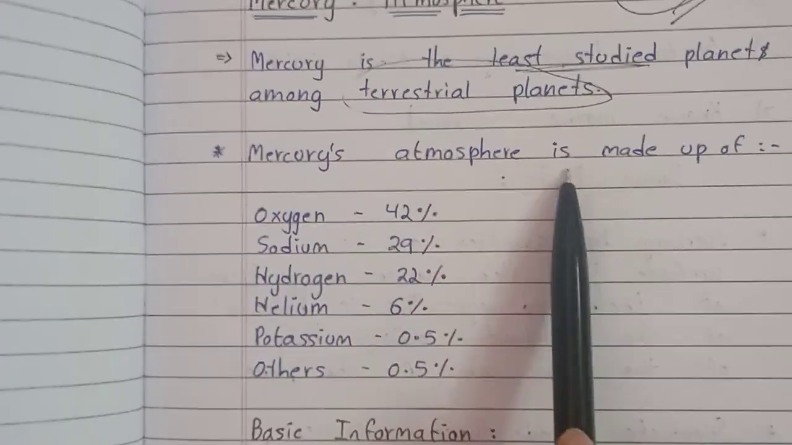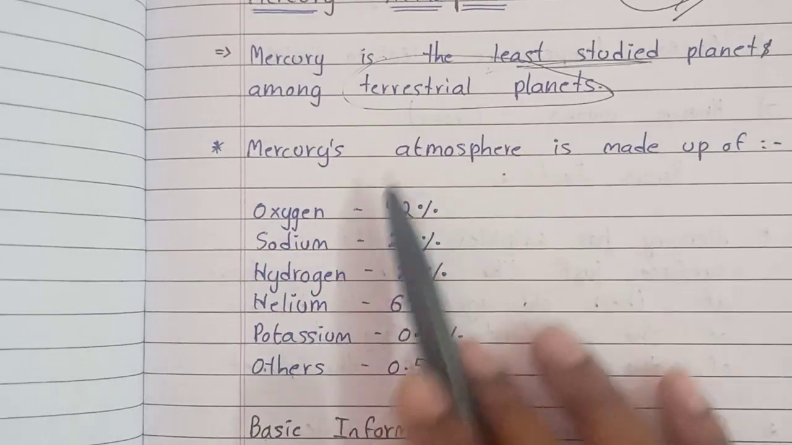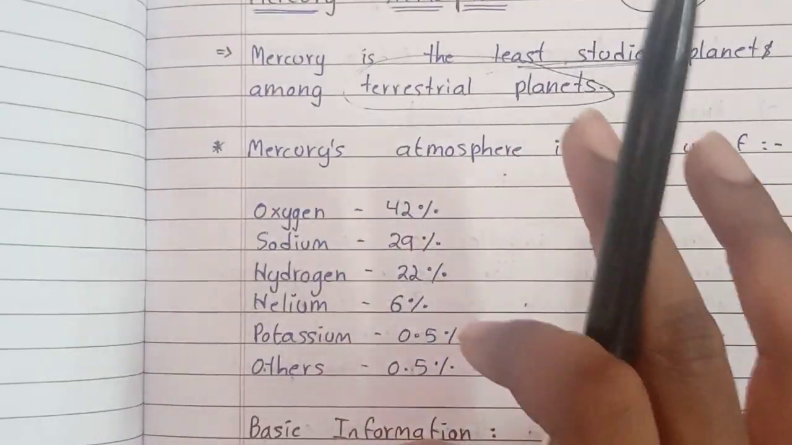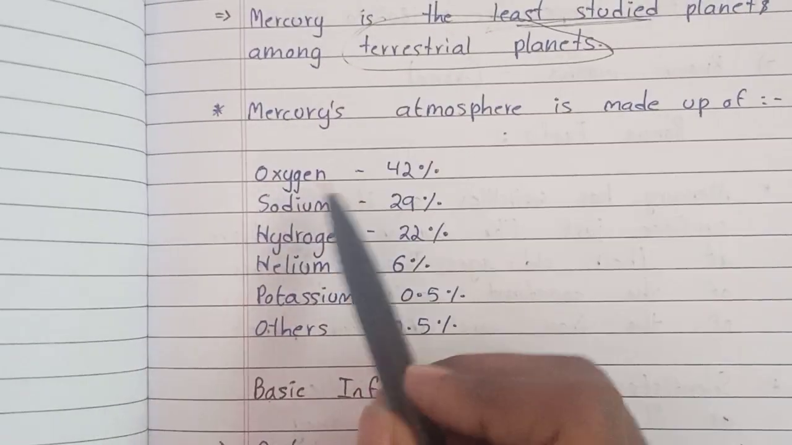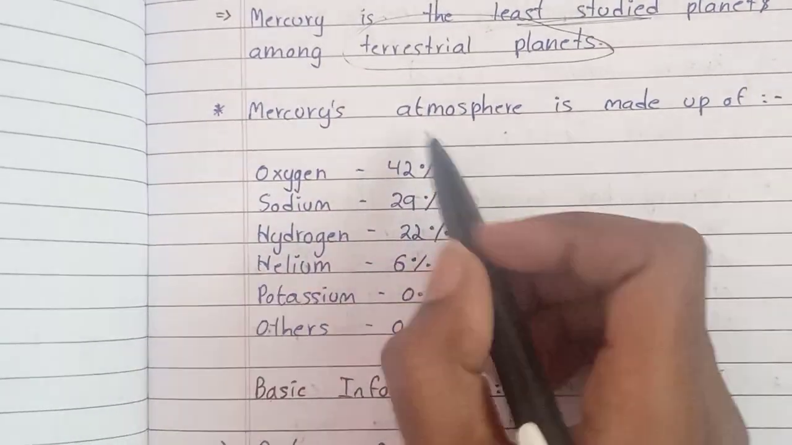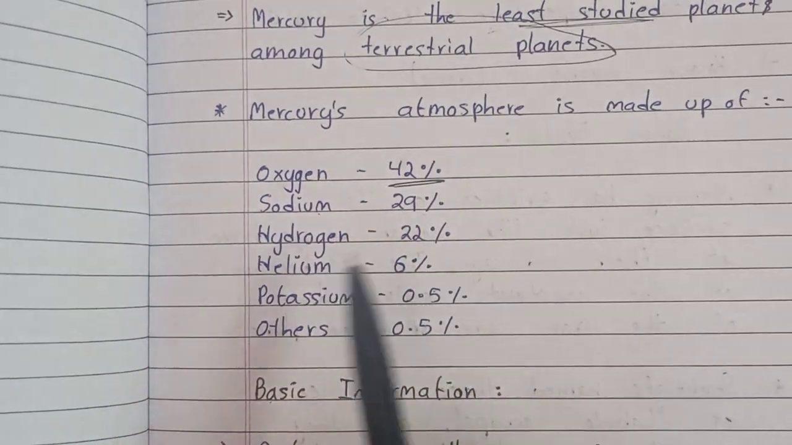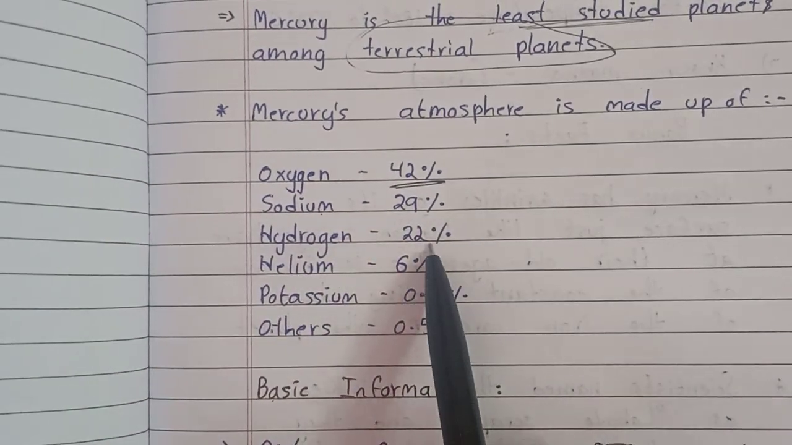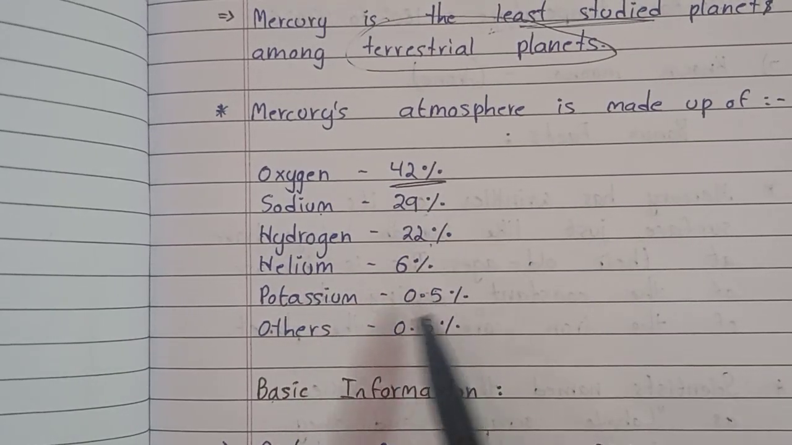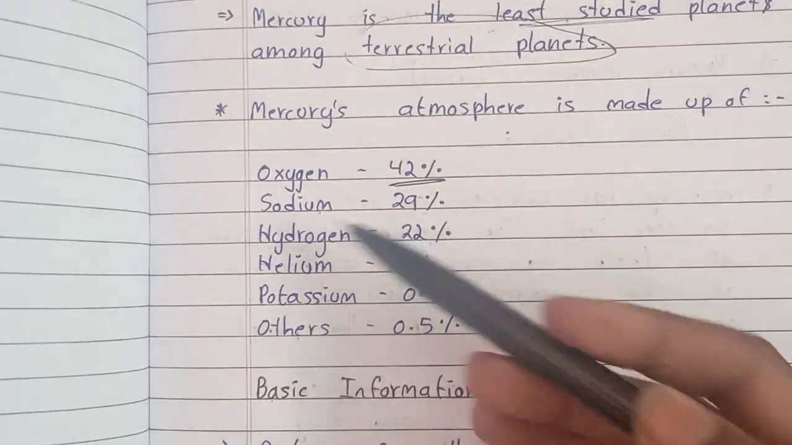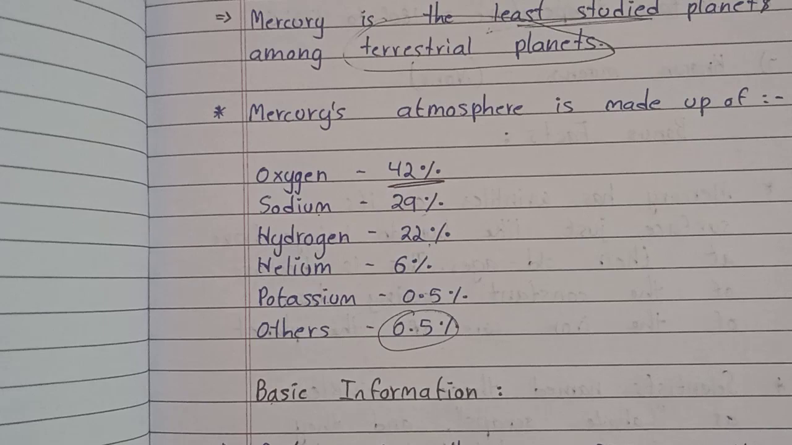Mercury's atmosphere is made up of the elements that I have shown here, which are the major part of Mercury's atmosphere. Oxygen, yes, you heard it right. Oxygen is actually in Mercury at about 42%. Sodium is 29%. Hydrogen is about 22%. Helium is 6%. Potassium is 0.5%, and other minerals, meaning except for these, are 0.5%.